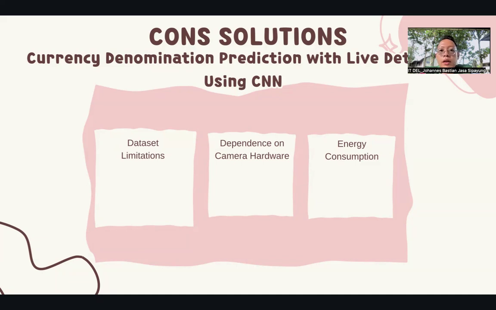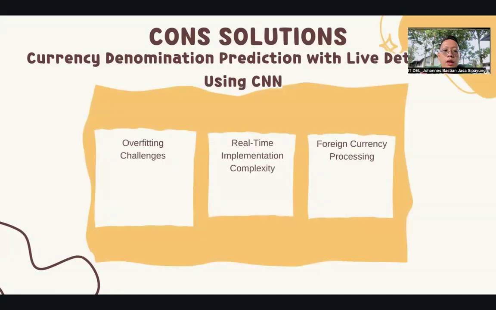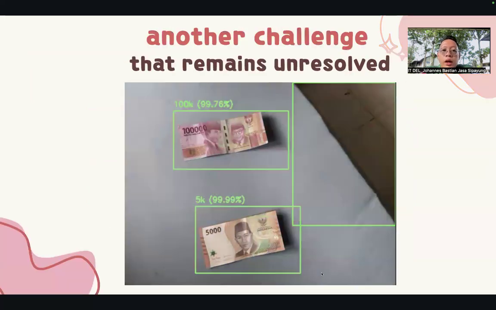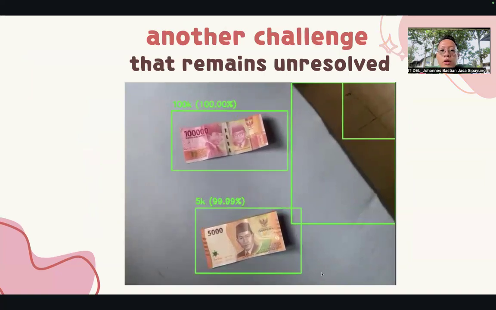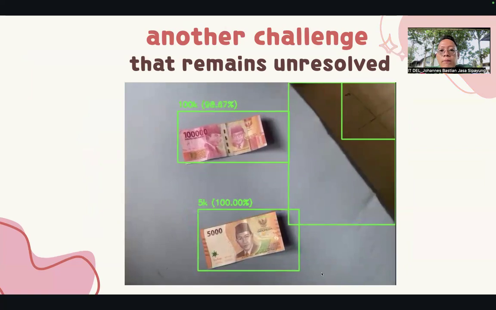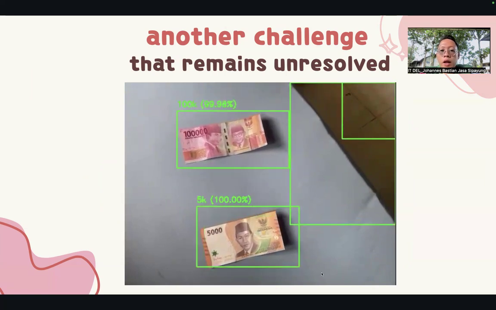And the other con of the solution for this project is energy consumption. And after energy consumption, there is the overfitting challenge. Overfitting is a core challenge because it makes the model predict poorly. And the other challenges are real-time implementation complexity and foreign currency processing. These are other challenges that remain unresolved, including boundary detection and object detection.